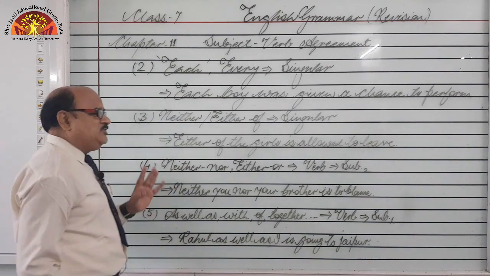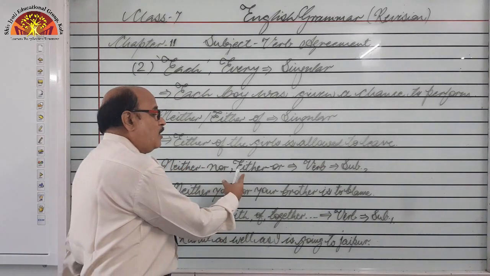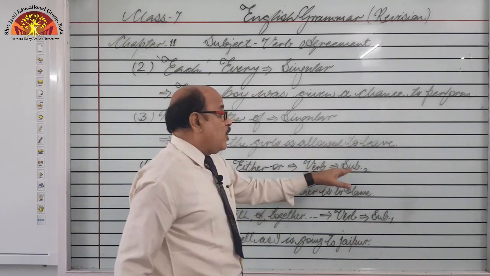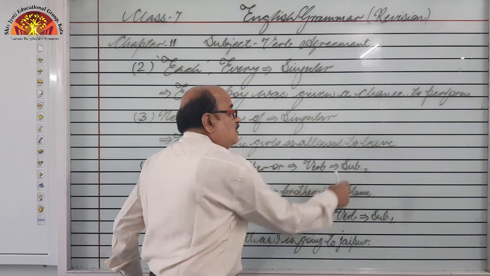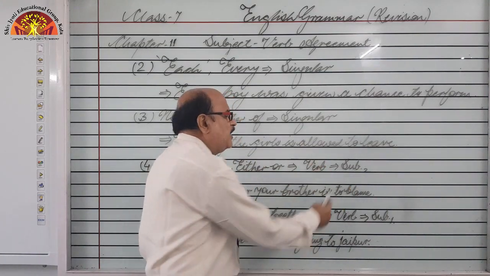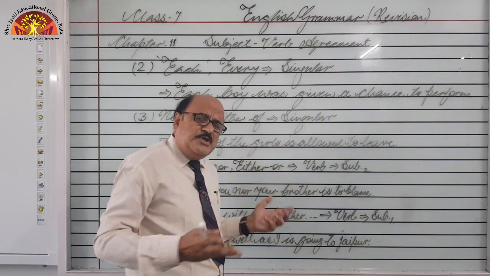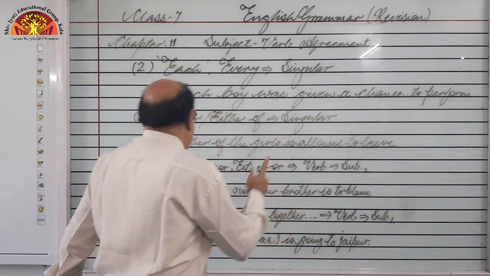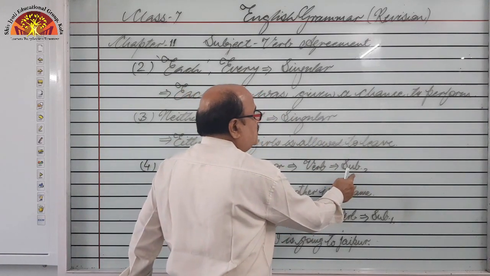Next is when two nouns have been connected with neither nor or either or. So, verb is used according to second subject. Mind it, second subject is determinant subject, right. So, it decides the use of verb, what kind of form of the verb is to be used, right. So, let us see, the verb will be decided according to the noun and person of the